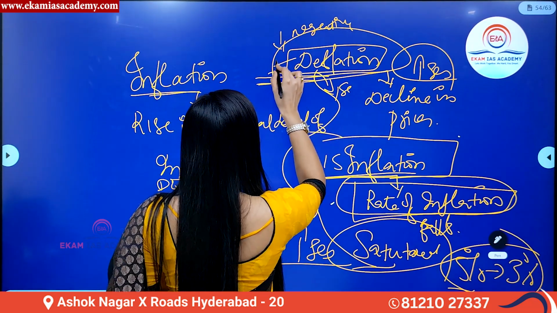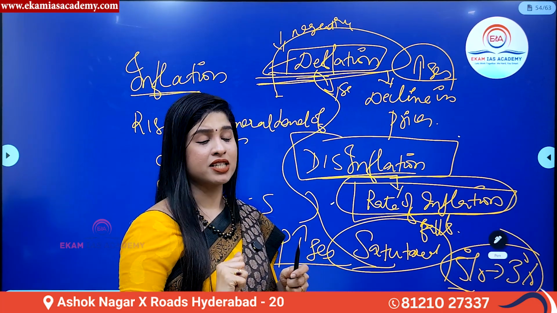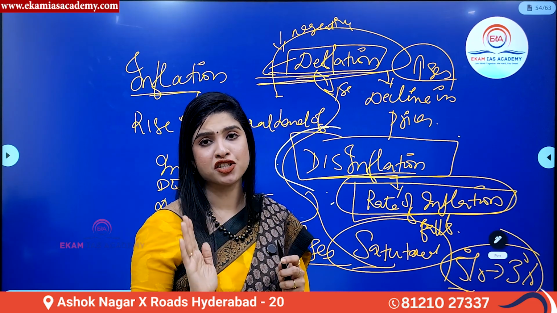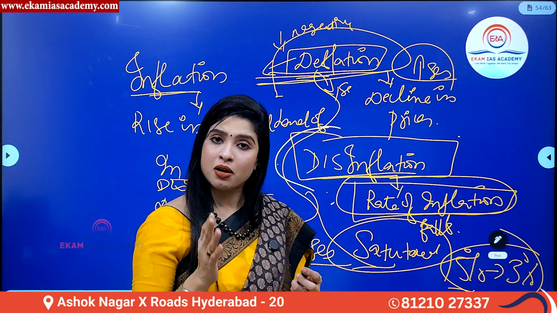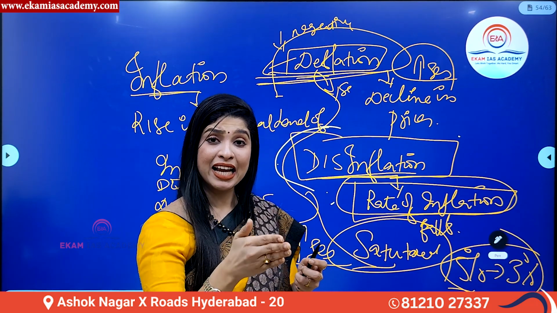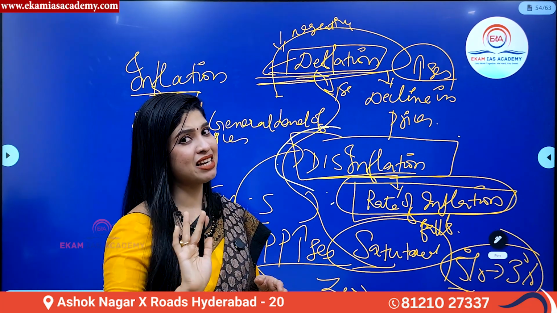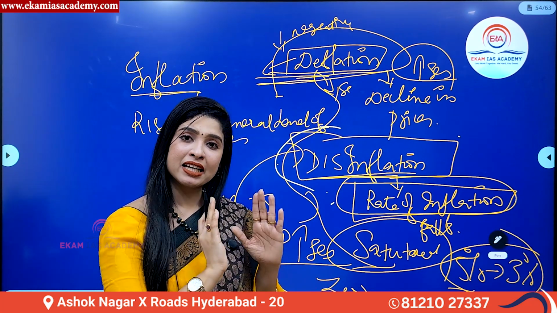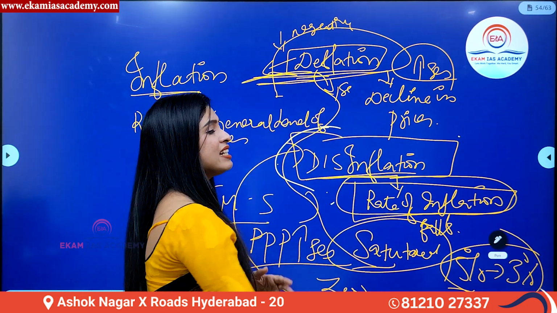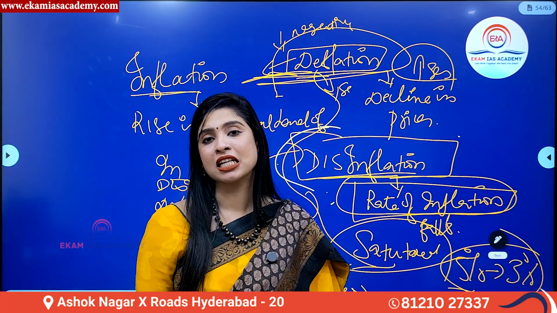Having said that, deflation is associated with recession and it shows what? A negative growth rate. Whereas disinflation never shows a negative growth rate. It can never be negative because when the rate of inflation increases, slowly it declines. It may lead to zero, but disinflation never becomes negative. Is it very clear? Maybe it can go up to zero, but not negative. Only deflation has negative growth. I hope this major point of difference is clear to all of you.